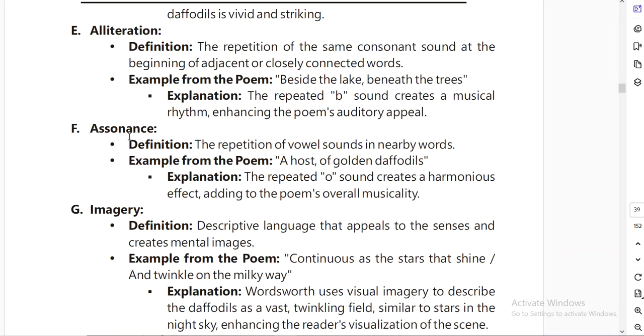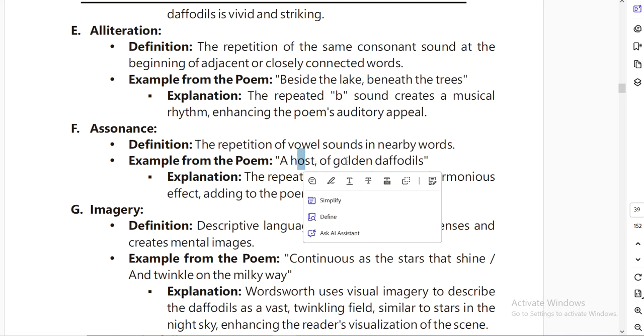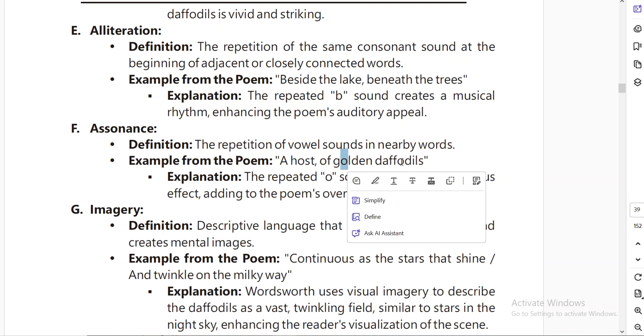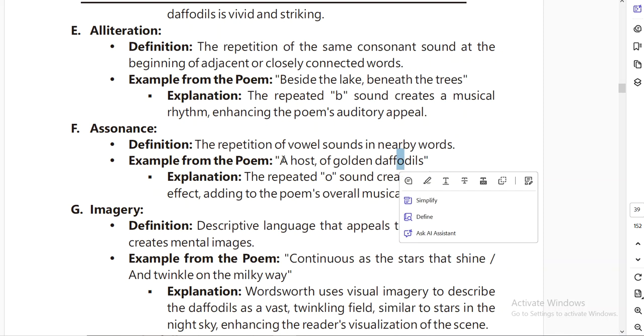Then comes assonance. Assonance is the same as alliteration, but the difference is that it is the repetition of vowel sounds in the sentence. Okay, a host of golden daffodils. So you can see a host, O, golden, O, daffodils, O. So the repetition of vowel sound in a sentence is called assonance.